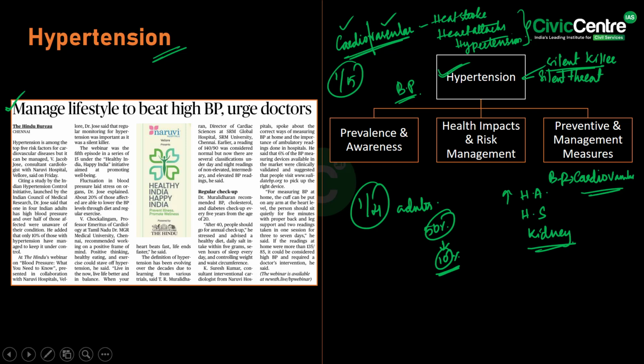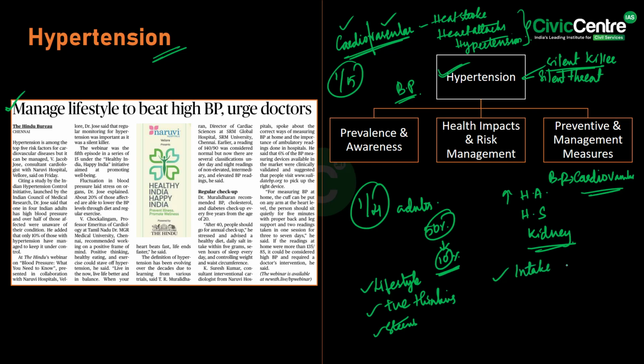To prevent and control hypertension, adopt a balanced lifestyle. Positive thinking and stress management are very crucial in our lives. Additionally, monitor BP regularly, and limit the intake of salt, 5 grams per day is enough.